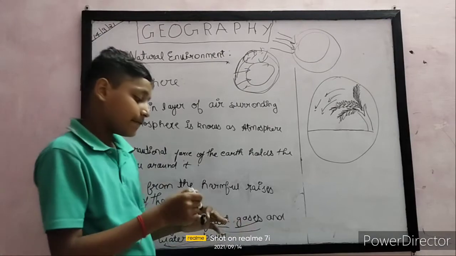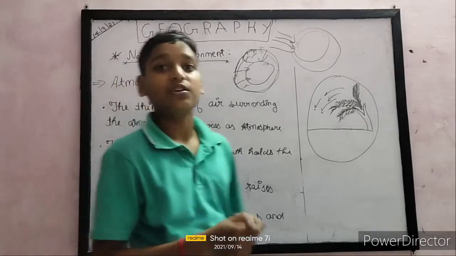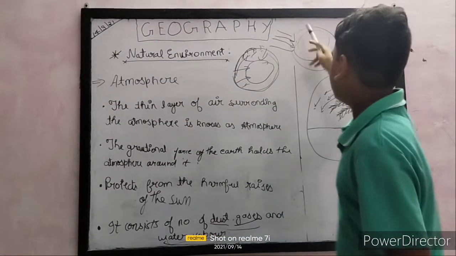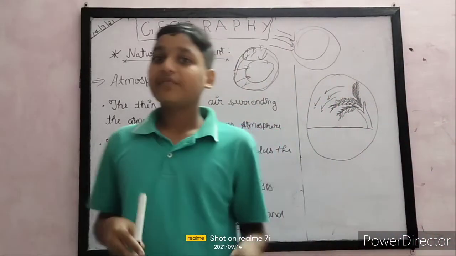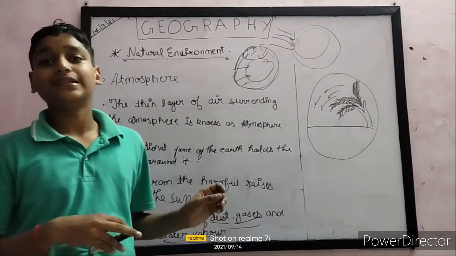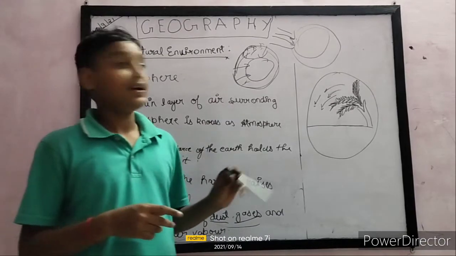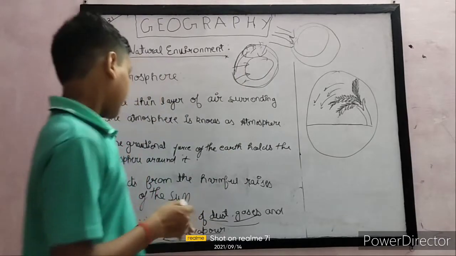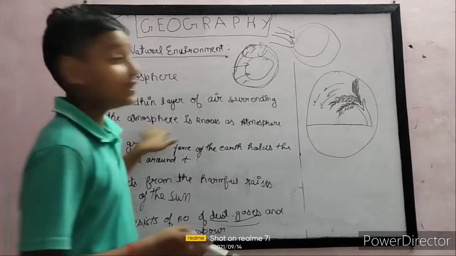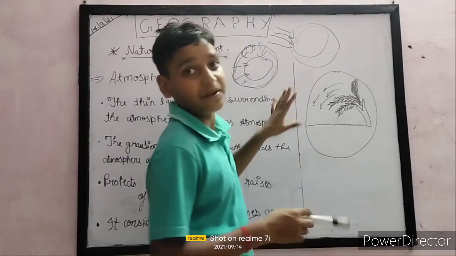Many gases are mixed in our atmosphere, so the atmosphere is able to give us oxygen. There is 71% nitrogen, 20% oxygen, etc., and many other gases in the atmosphere. So I hope you have understood this. So this is the example of the atmosphere.